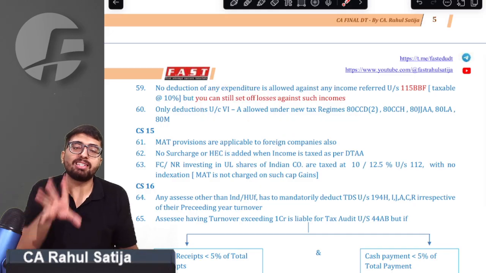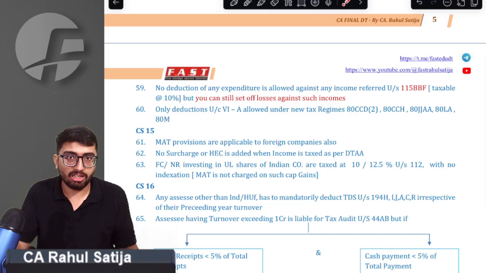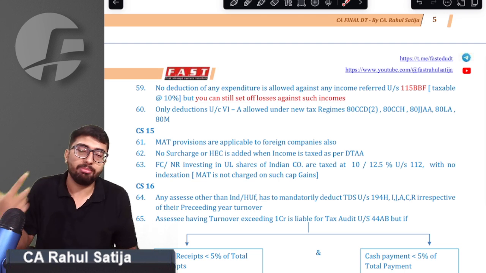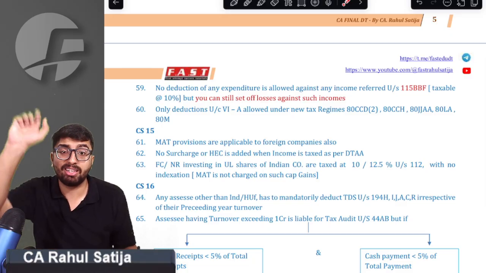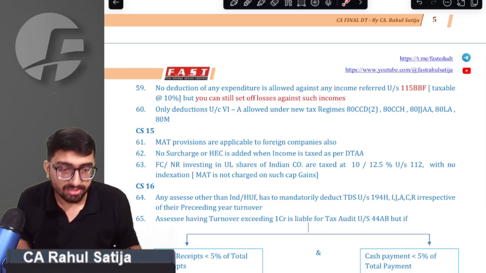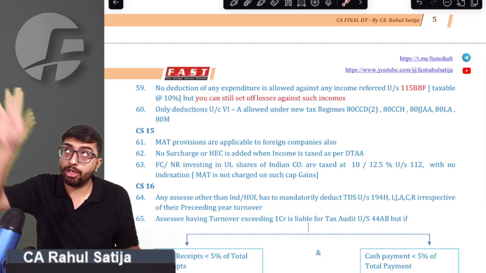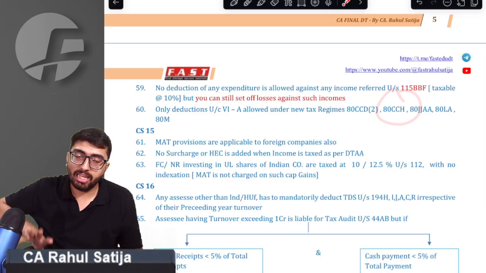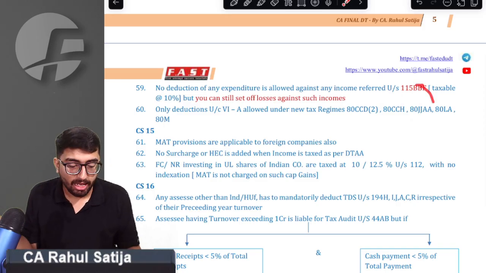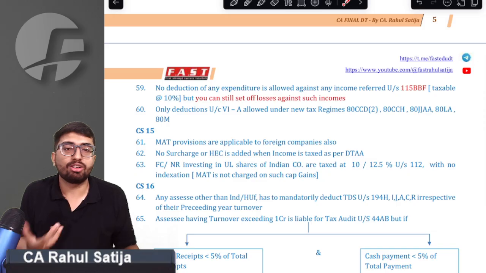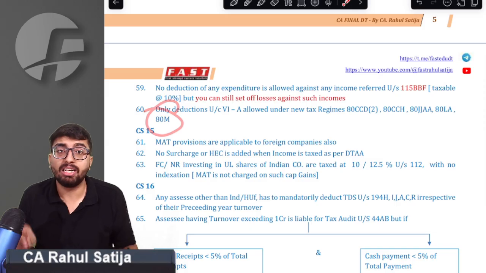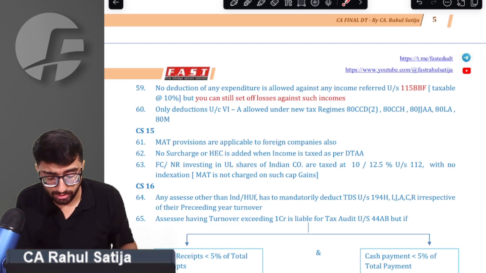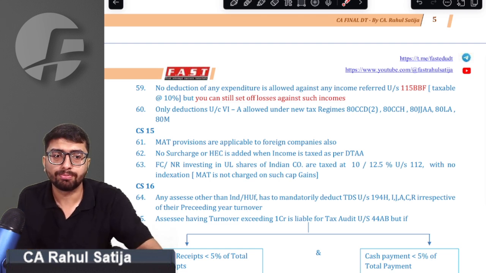Sir, Chapter 6A deductions are normally not allowed in the new tax regime. Whatever the new tax regime is, 115BAA, BAB, BAC, BAD, BAE. So normally under these new tax regimes, sir, we do not have any Chapter 6A deduction, but there are 5 deductions which are applicable in the new tax regime. Sir, what are those deductions? So 80CCD(2) if any employer contributes to your pension fund. 80CCH if any Agniveer contributes to the Agnipath scheme. If we have any kind of new employees, 80JJAA, whatever the new employee costs are. 80LA if any of the entities registered under IFSC, or sir, if you have 80M, intercorporate dividend. If you receive dividend and pay dividends, sir, you are allowed deduction on those things even in the new tax regime. Sir, are we clear on that point?